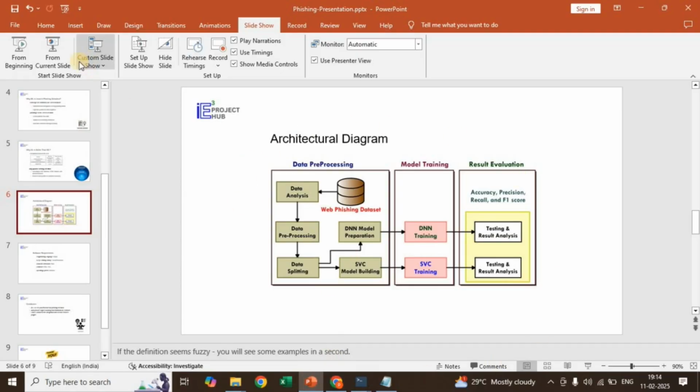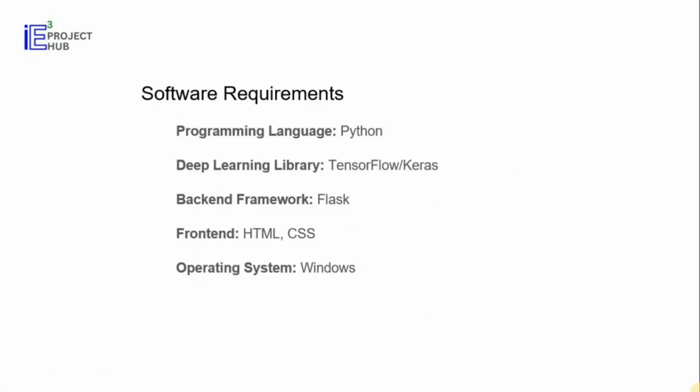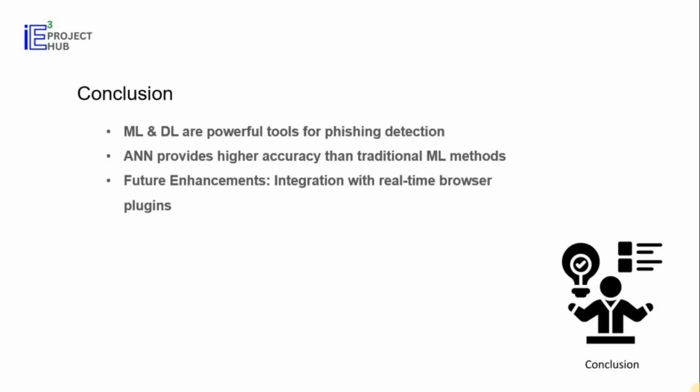We clearly explained this in the architectural diagram. Then the software we used, we also told. The front end is called the inference file, that also we did. And the conclusion: ML and DL are powerful tools for phishing detection. Even 85% is very good using the SVC model. Earlier models were very poor and did not achieve good accuracy. Whereas with deep learning we are getting 98.89, that is 99% accuracy. So the ANN provides higher accuracy.